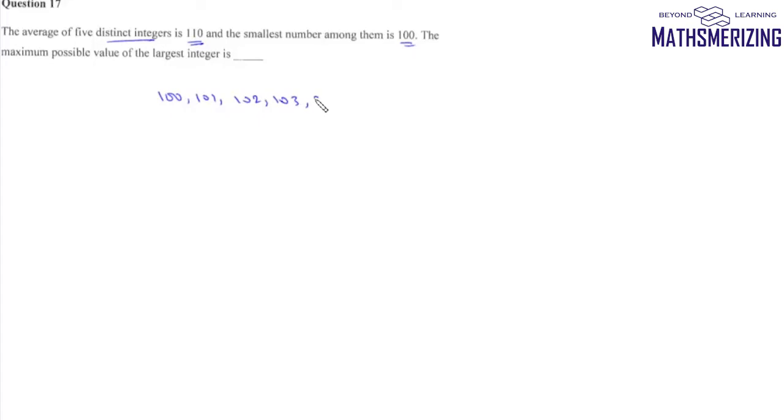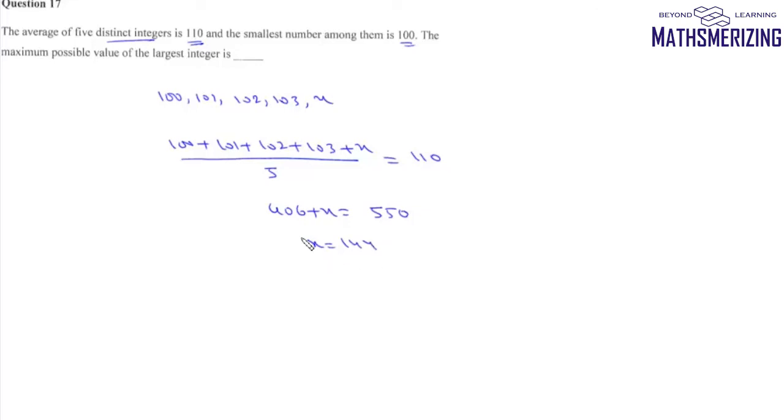Now the remaining number is say x. Its average is 110, so we'll write 100 plus 101 plus 102 plus 103 plus x upon 5, and this value is equal to 110. Now it will be 406 plus x equals 550. So value of x is simply 144. So the maximum possible value of the largest integer is 144.